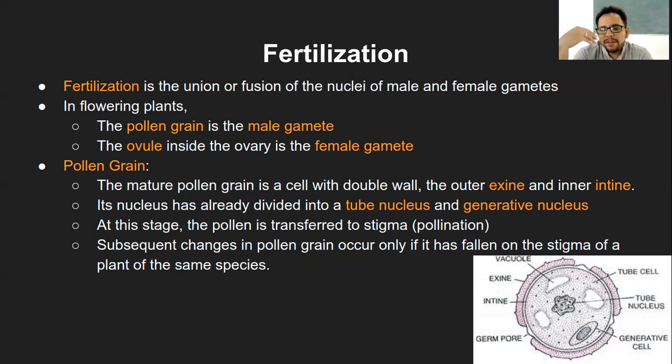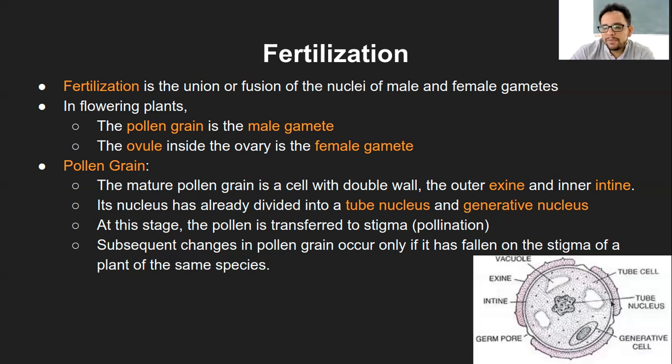You people don't have the details of these. What does the exine do? What does the intine do? How is it arranged? What is the function of the tube nucleus? What is the generative nucleus? In a way, we briefed it in one line, but there is still quite a lot that can be discussed here. So for example, exine, you can see it is a very, very thick layer that is being shown.